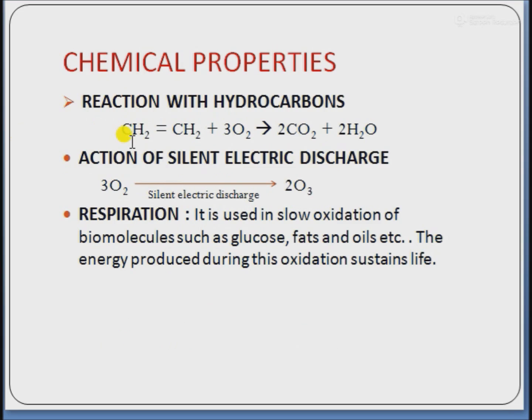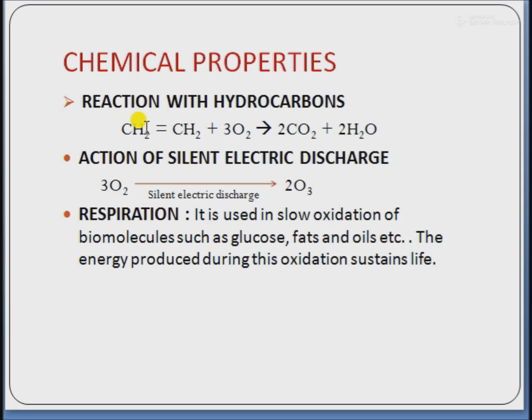Next is reaction with hydrocarbons. Both saturated and unsaturated hydrocarbons burn in excess of air or dioxygen to form carbon dioxide and water. For example, ethene when it reacts with oxygen forms carbon dioxide plus water. When acetylene reacts with oxygen, it forms carbon dioxide and water. And these reactions are called combustion reactions and are highly exothermic in nature. That's why the hydrocarbons are used as fuels.